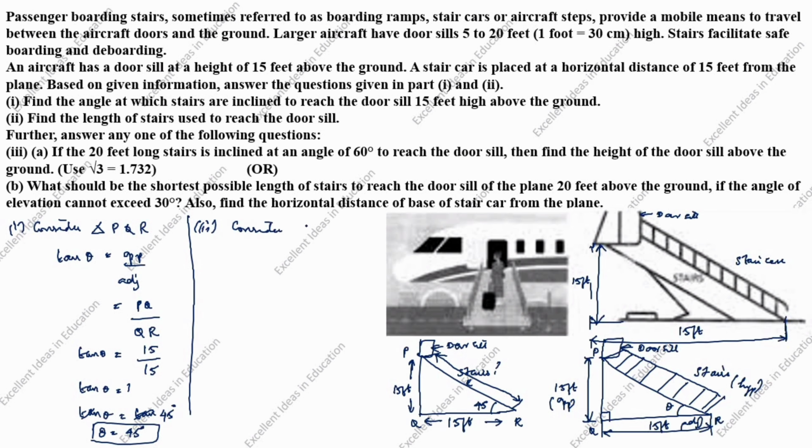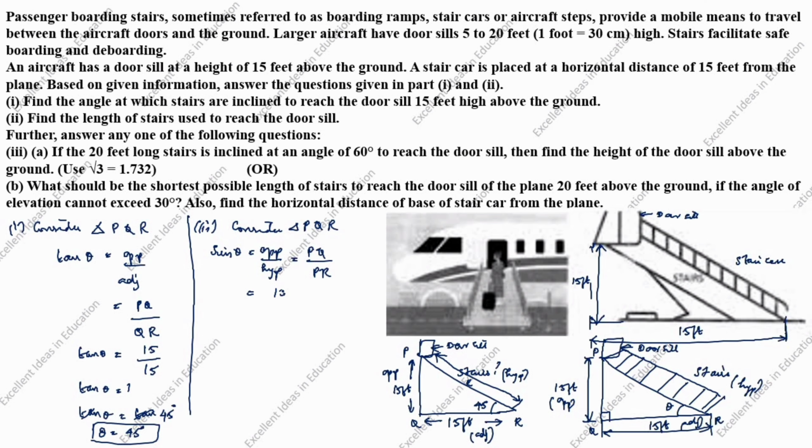Consider triangle PQR. Angle opposite, this is opposite. Bigger side is hypotenuse. Another side is adjacent. We will take hypotenuse formula. Sin theta is equal to opposite by hypotenuse. Opposite is PQ, hypotenuse is PR.